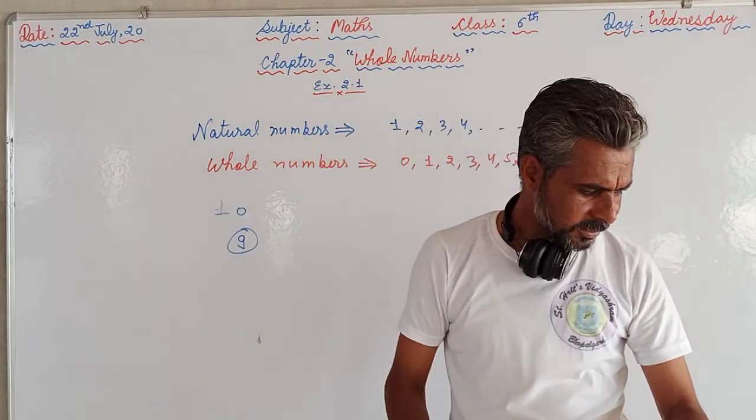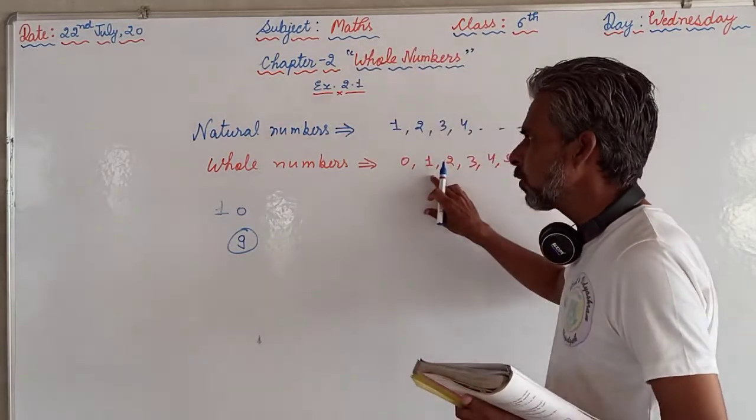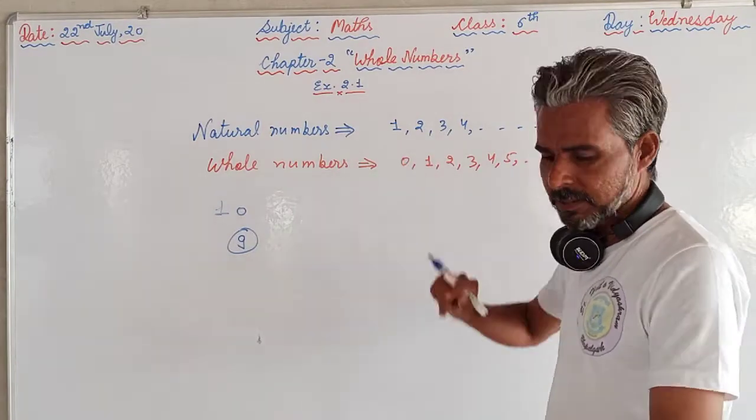And next one is H. 1 is the smallest whole number. 1 is the smallest whole number? No. 0 is the smallest whole number. That's why it is false.